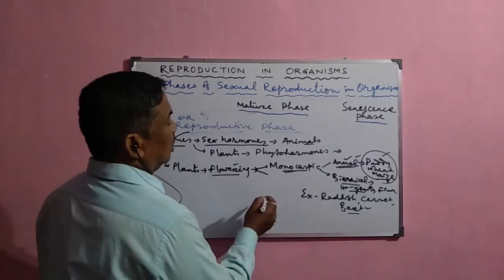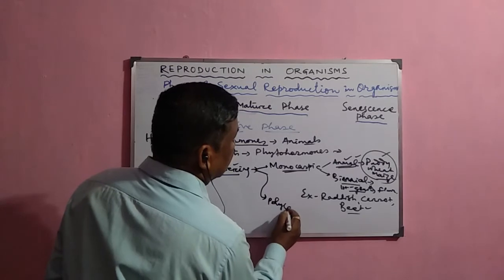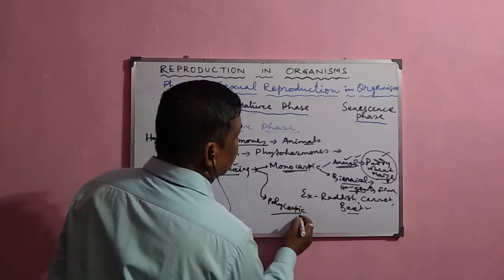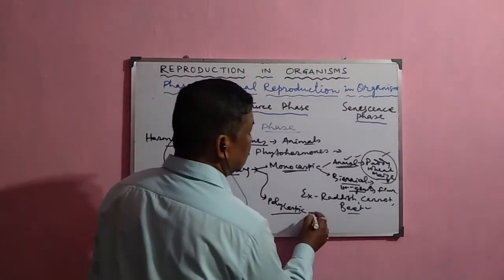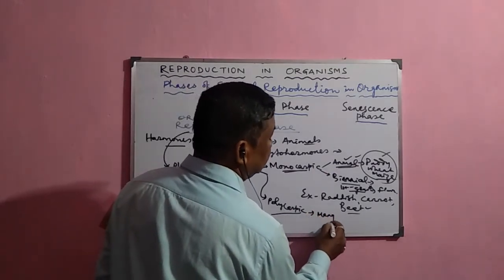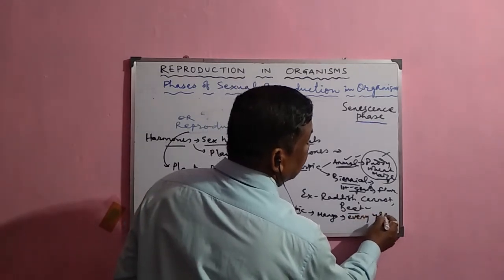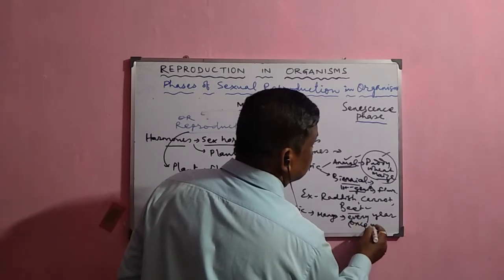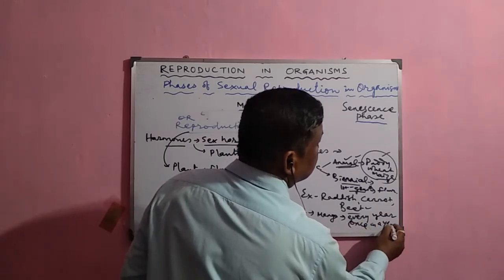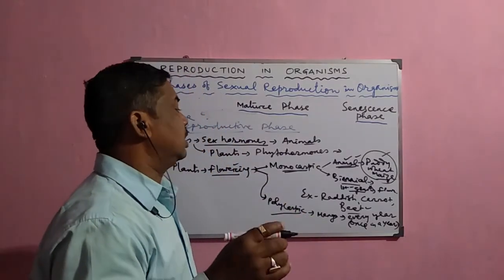Now some are polycarpic plants. In these polycarpic plants, the flowering occurs many times. Many times means what? Suppose in the case of mango, flowering occurs every year, but only once in a year. In 1 year, flowering occurs only once in the case of mango, guava, etc.